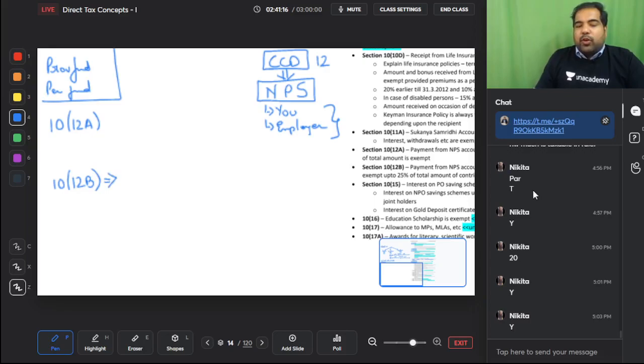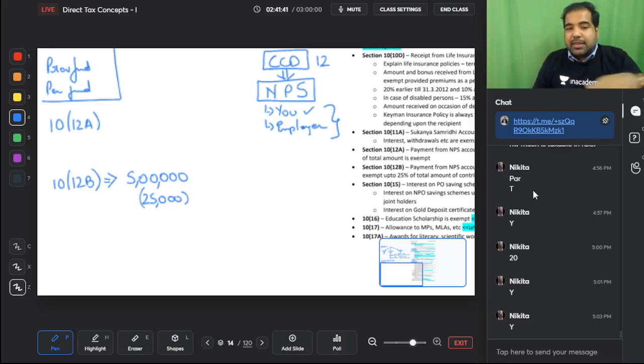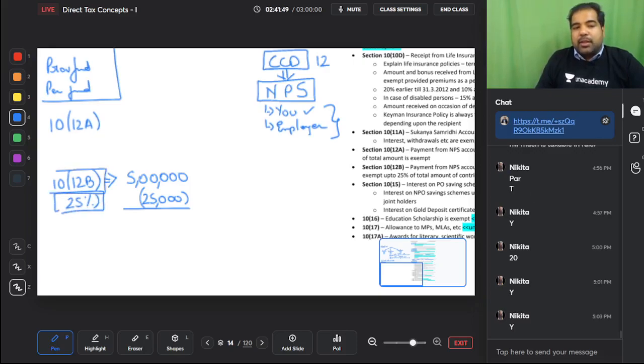If in between you withdraw, let's say you needed money, you wanted to buy a new bike, or some urgent emergency happened and you withdrew money, then whatever you withdraw, let's say you withdraw 5 lakh rupees, it will be taxable, but there will be an exemption only up to 25% of what you have contributed. So let's say you have contributed 1 lakh, then 25% of that, that is only 25,000, can be deducted as an exemption, and the remaining will be taxed. Yes, the balance will be taxed. Why is only 25% of your contribution given? Because you have removed it in between. That was never the agenda of a retirement fund.